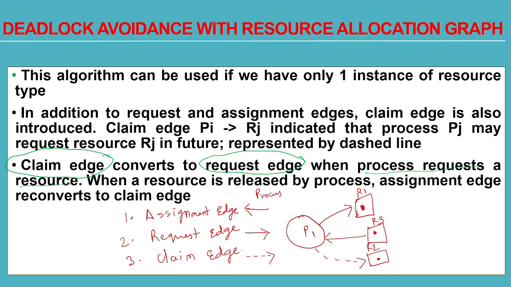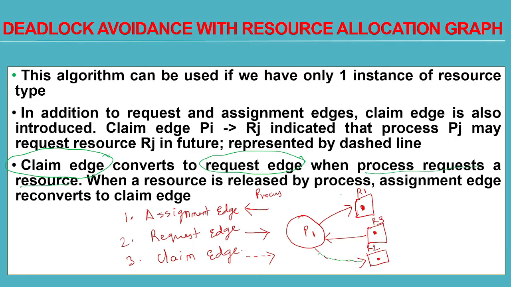Okay, now process P1 wants R2 also currently. So we have put the claim edge as a future need, he might need it, but now he wants R2, so you can convert this dashed line to a solid line. Okay, like this, to show that currently he is requesting the resource R2. So a claim edge can be converted to a request edge when a process requests a resource.